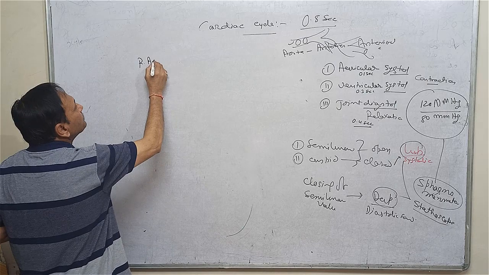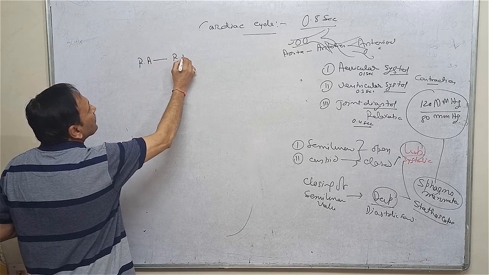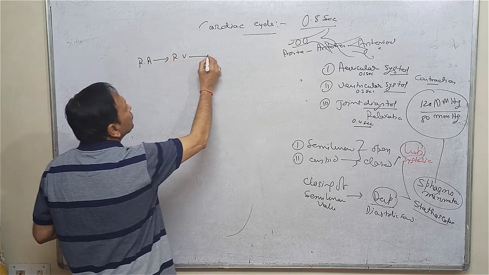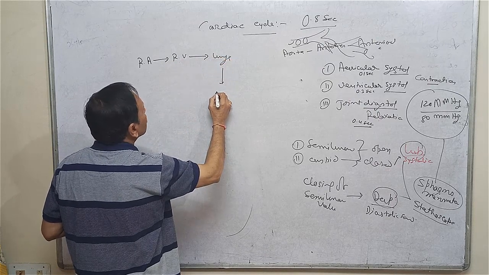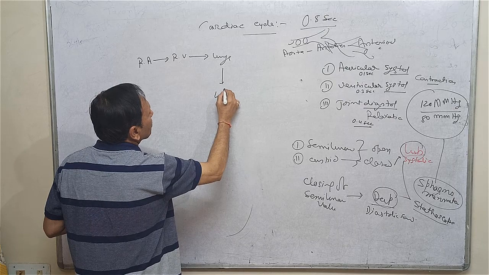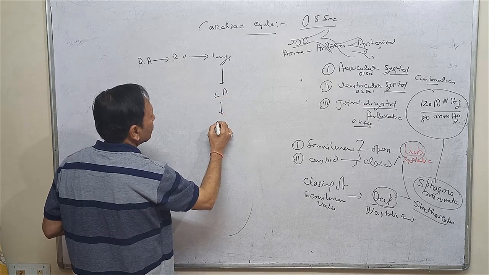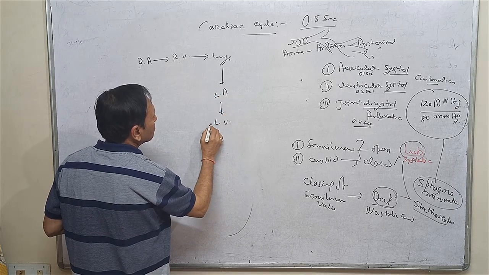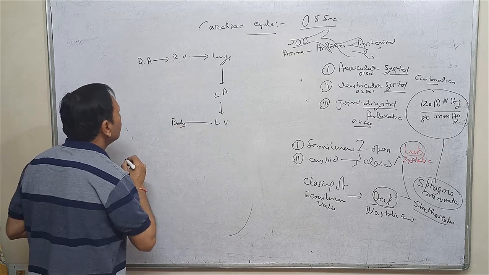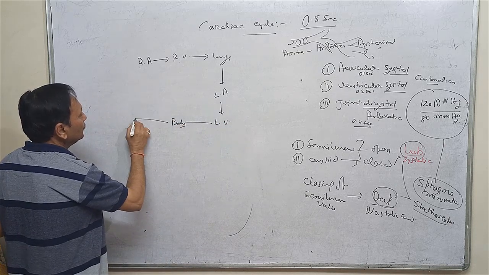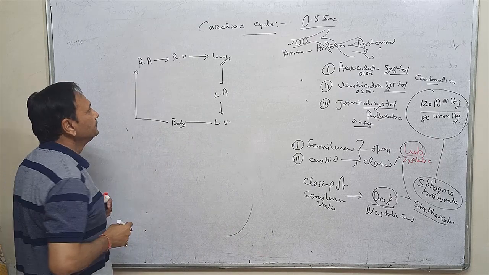Right auricle to right ventricle to lungs to left auricle to left ventricle to body to right auricle.